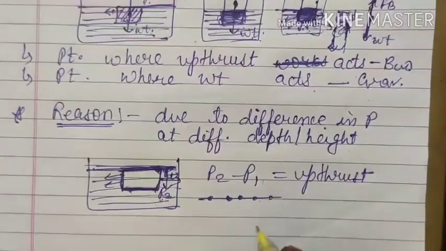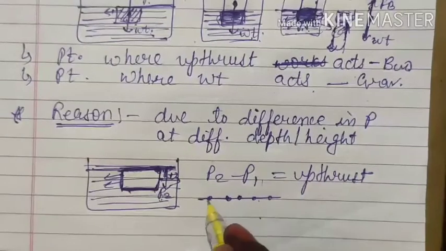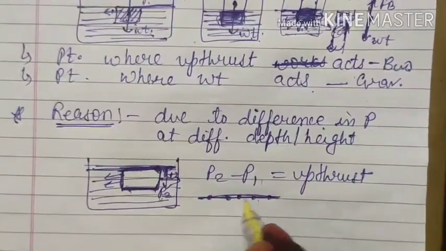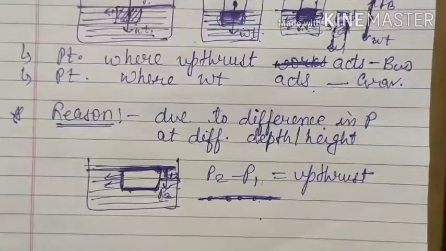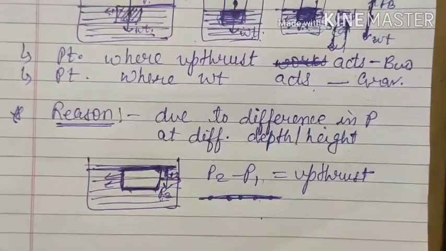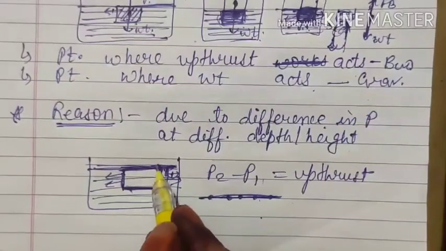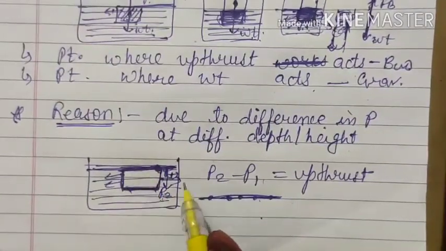That means as the depth increases or decreases, the pressure will change, but along a particular horizontal line they will balance each other, so equal forces. So the upthrust acts due to the difference in pressure at 2 points, the topmost point and the bottom of that particular object.